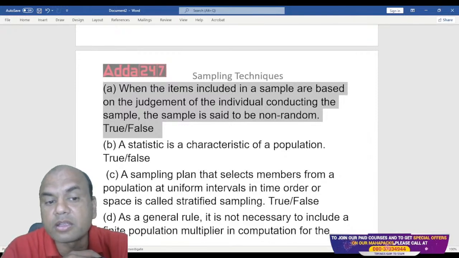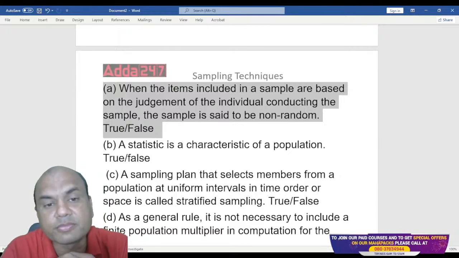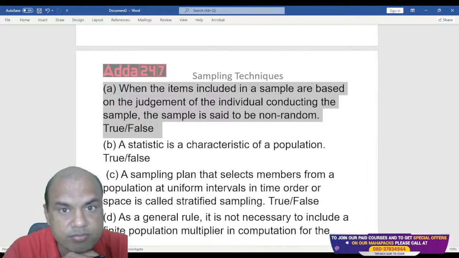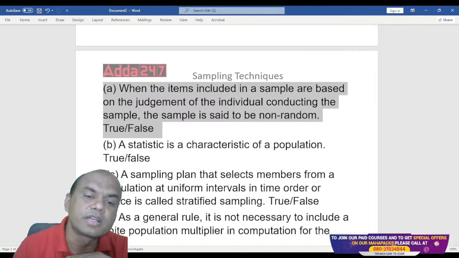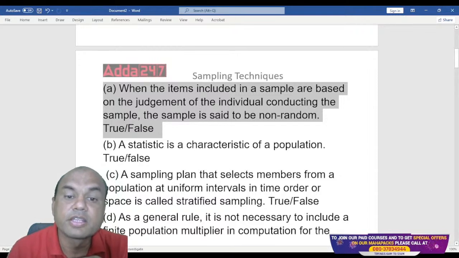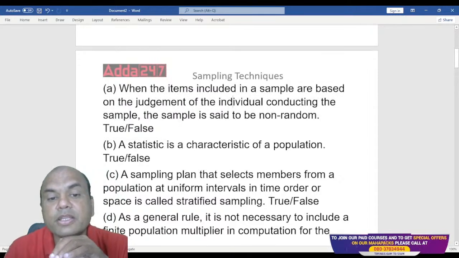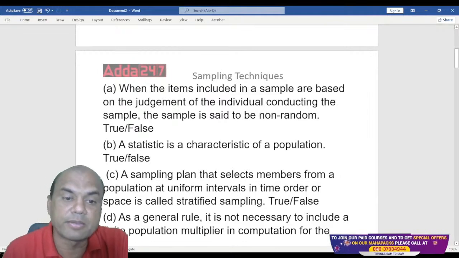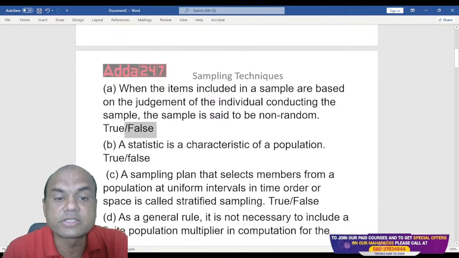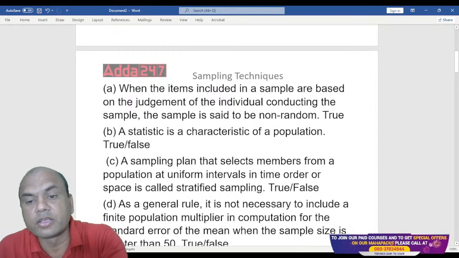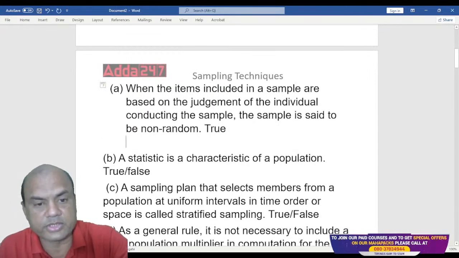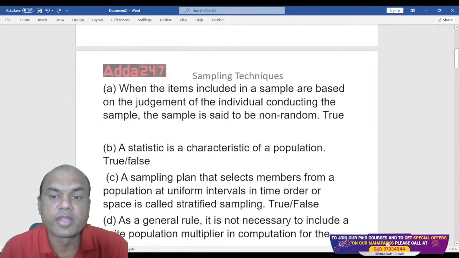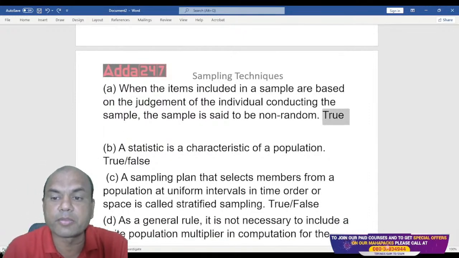Individual conducting the sample. Judgment of the individual conducting the sample. So it is. Yes, it is. Correct. The answer is here. Individual conducting the sample. This is a type of non-probability sampling. So the answer for this is true. The answer for this is true, everyone. So the answer is true over here. Let me mark it over here.